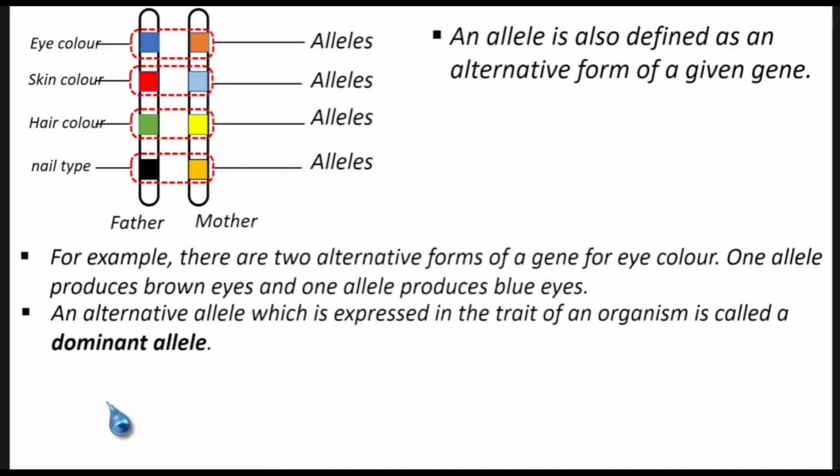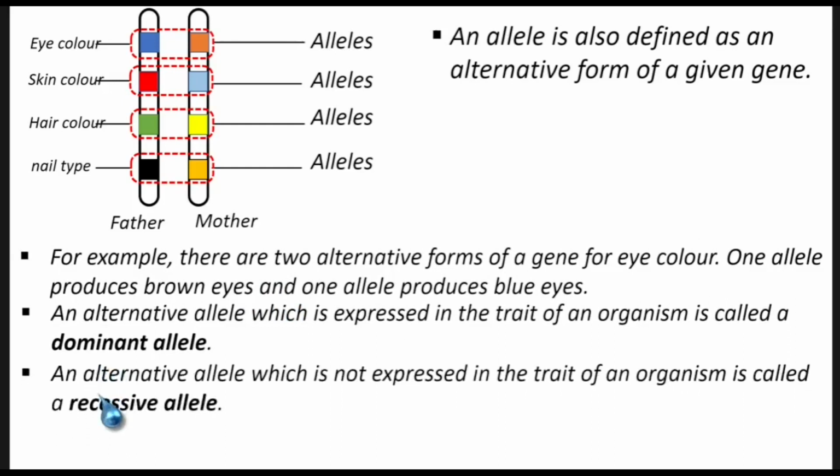We are also saying that an alternative allele which is not expressed in the trait of an organism is called a recessive allele. So for instance, if the mother had brown eyes and the child has blue, it means the child also has the brown allele in their body because the child inherited both, but the one that has determined his or her color is the blue.